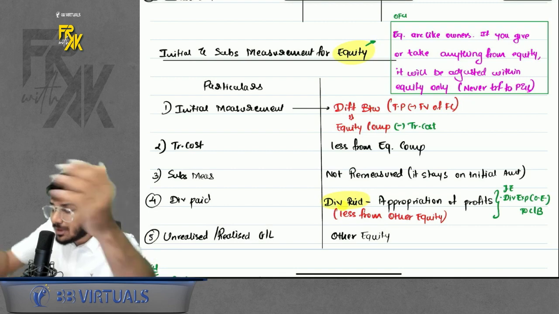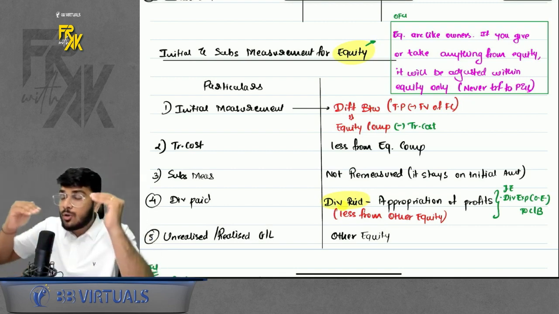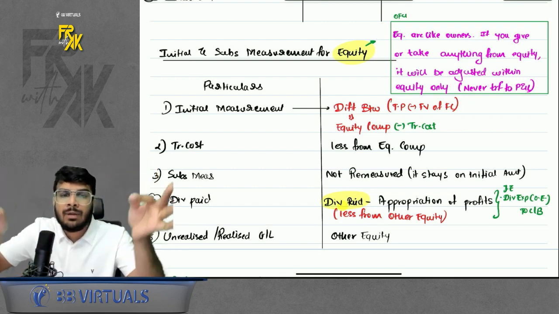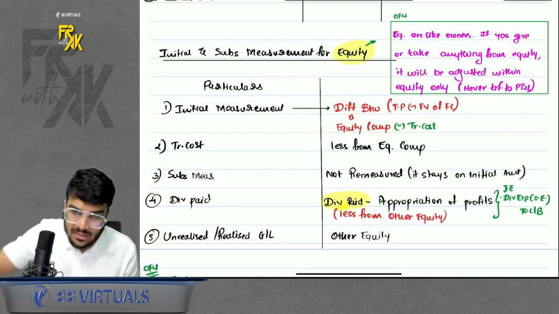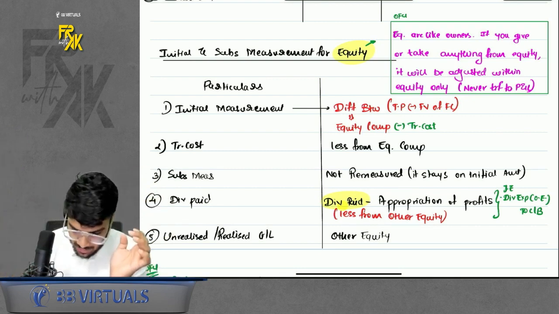That means whenever you receive anything from equity or you pay anything to equity, it is an equity element. Always adjust it within other equity. I will give a demonstration also. Just have a look at it.